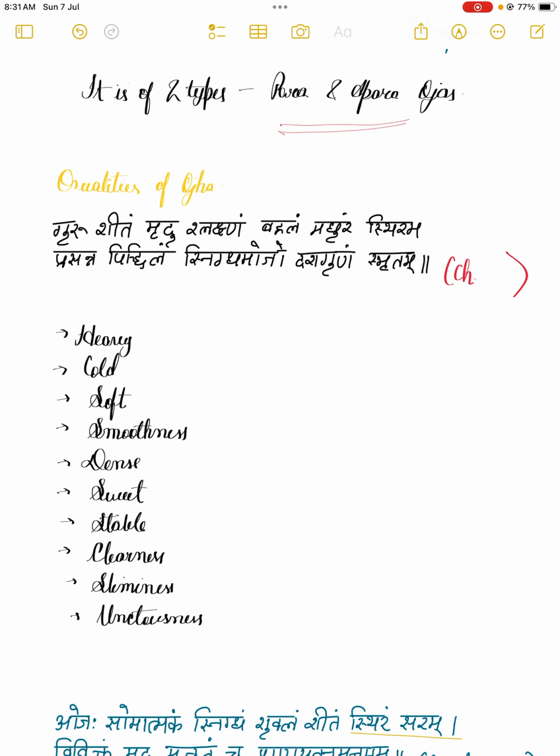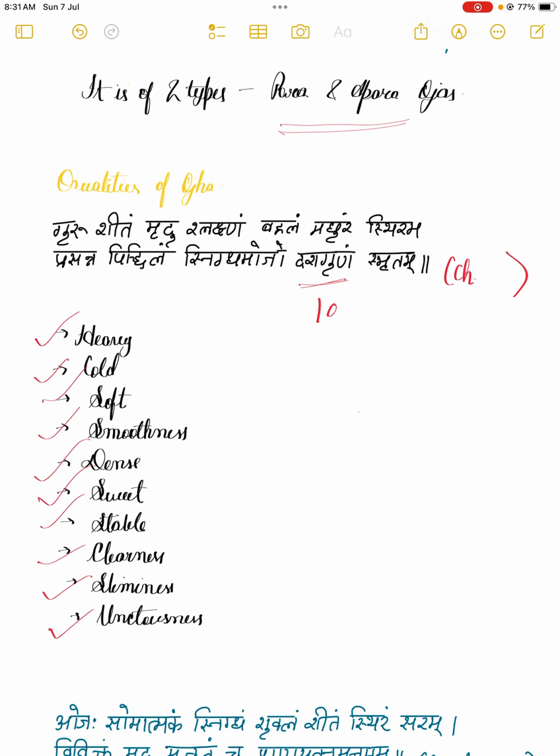These are Guru. Guru means which is heavy in nature. Shitang, which means cold in nature. Mridu means soft. Shlekshna, smoothness. Vahalang, tense. Madhuram, sweet. Sthiram, stable. Prasanna Pichillang. Prasanna, it's clearness. Pichillang, that means it is slimy. And Snigdhama Ojha, that means it is unctuous. Dasha Guna. These are the 10 qualities of the Ojha.